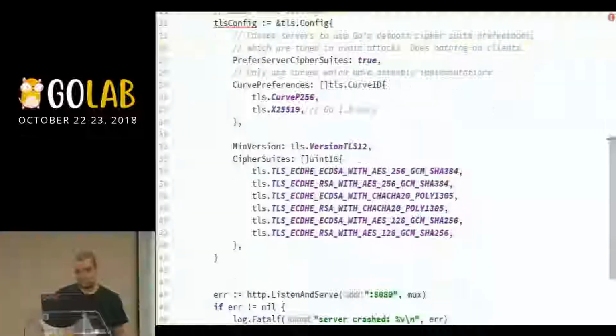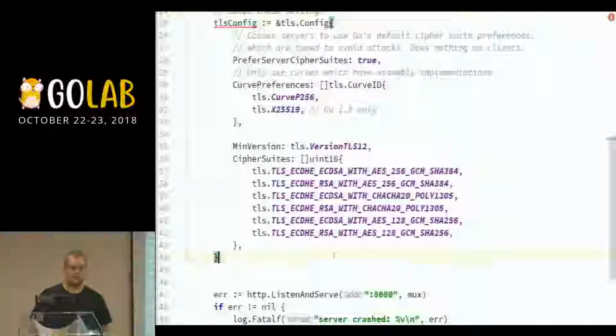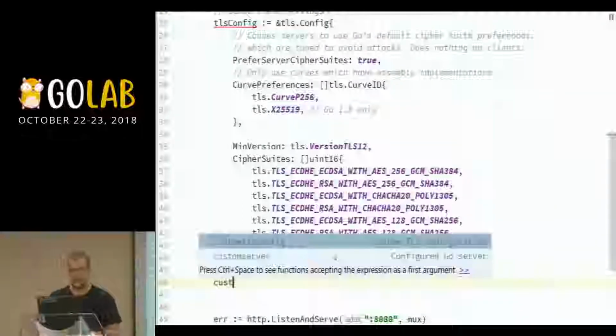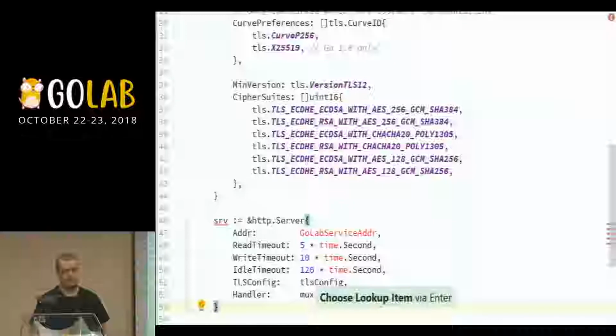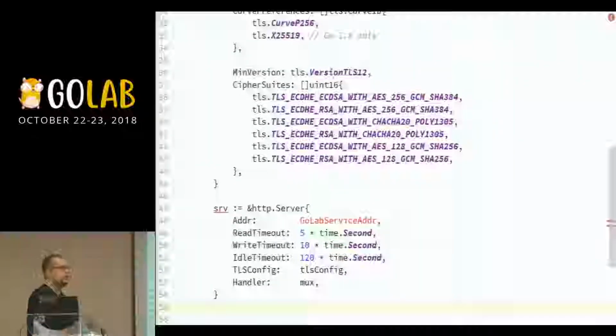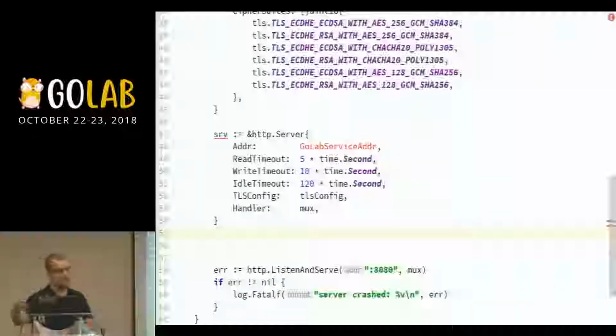Another thing I can do now, since I have the TLS config, is have a custom server. And why do I need a custom server? Well, if I use http.Handle or http.ListenAndServe, like I did earlier, it's going to use the default server that the net/http package exposes.